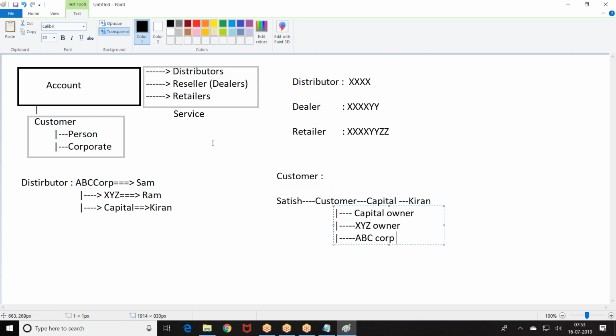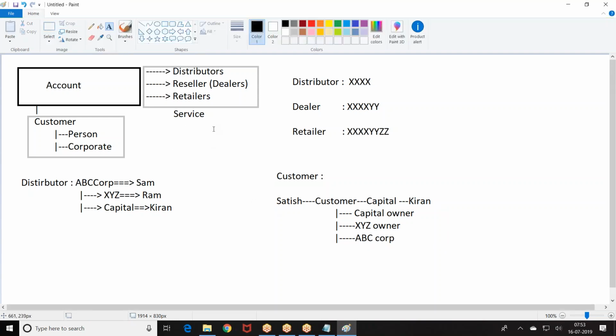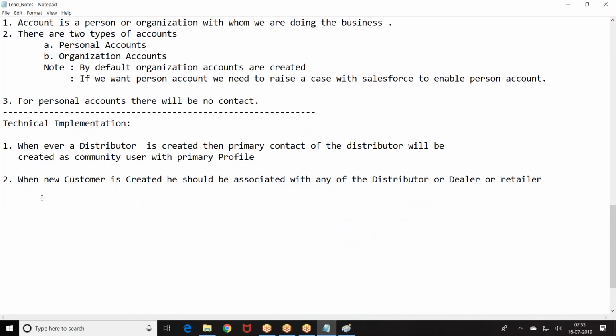So what should happen now? How will you achieve this? Did you get the context? When a customer is created by a retailer, the customer record should be visible to the retailer's owner, the retailer's dealer's owner, and the dealer's distributor's owner. Is the concept clear? Okay. So technically, what did we implement?